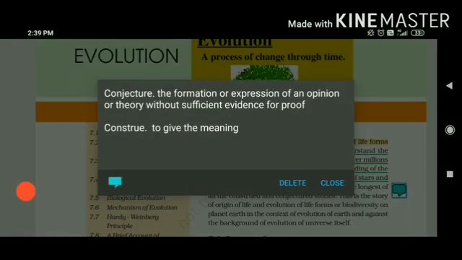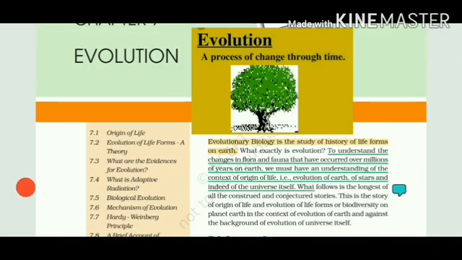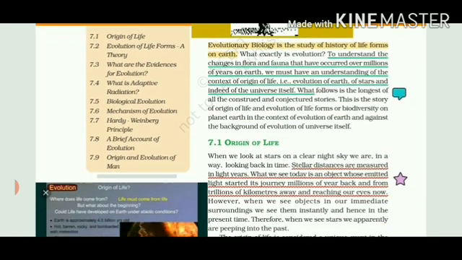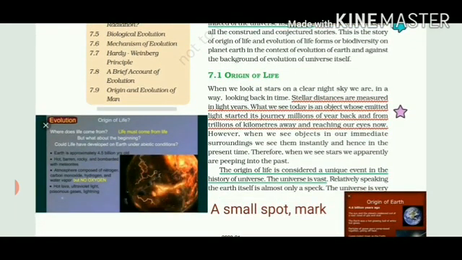Conjecture means the formation or expression of an opinion without having any certain proof. We are talking about the origin of Earth and life on Earth by certain scientists, how they proposed their identifications, certain expressions, without having any evidence behind them. And construe means to give meaning. So this is the story of the origin of life and evolution of life that makes biodiversity, and we will even talk about how different galaxies came into existence.